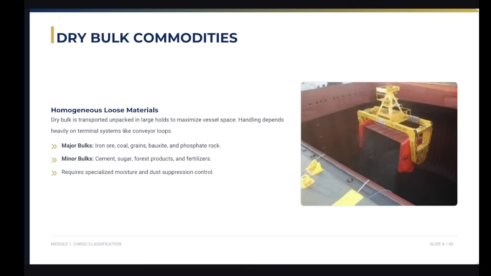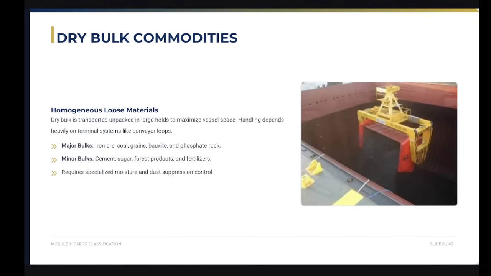So I have here what you can see, the dry bulk commodities. As you can see, there's a two-column split with the dry bulk carrier. Dry bulk is transported unpacked in large holds to maximize vessel space. Handling depends heavily on terminal systems like conveyor loops.